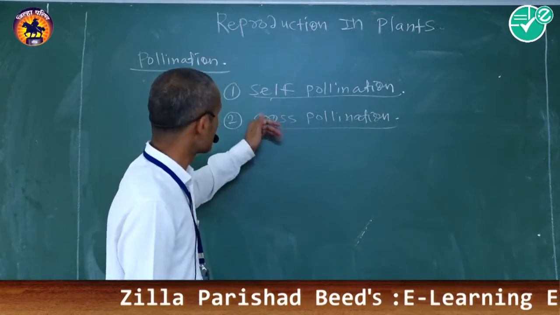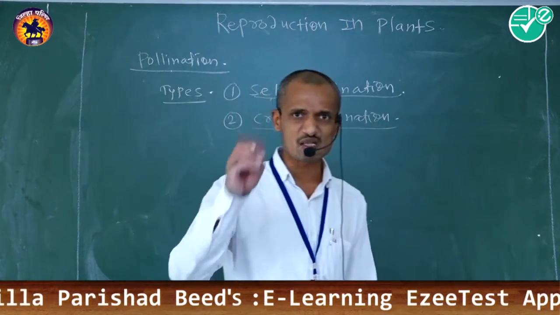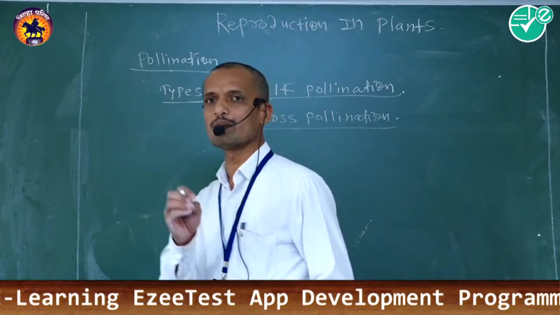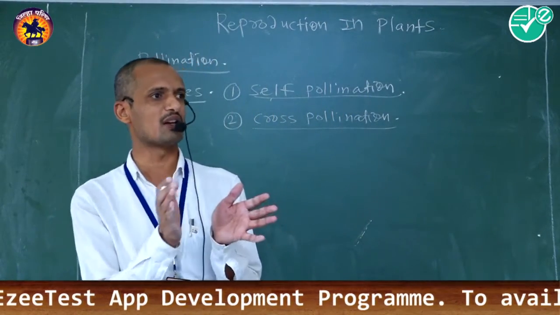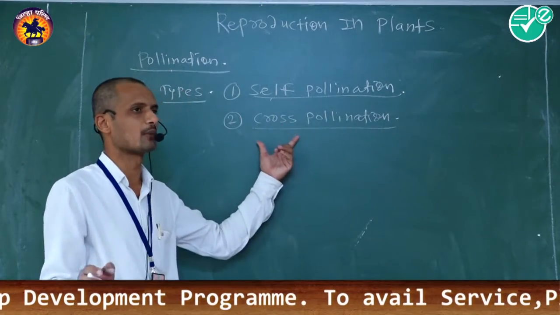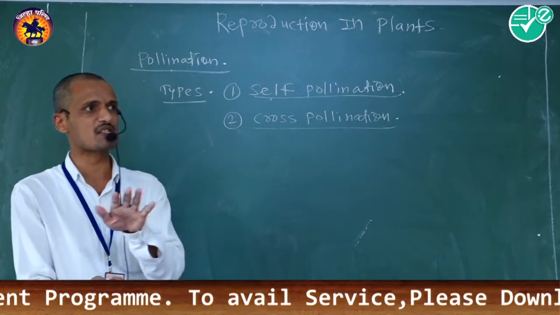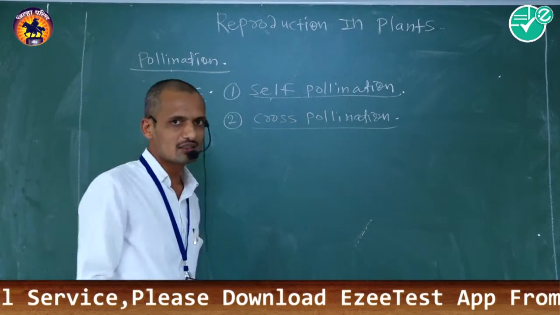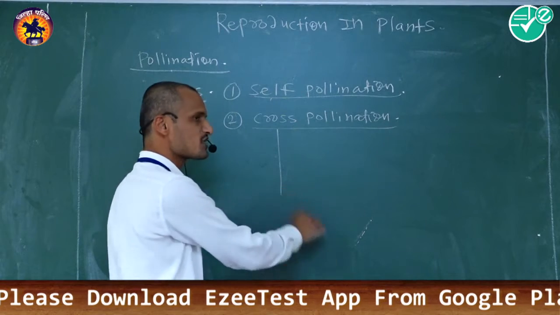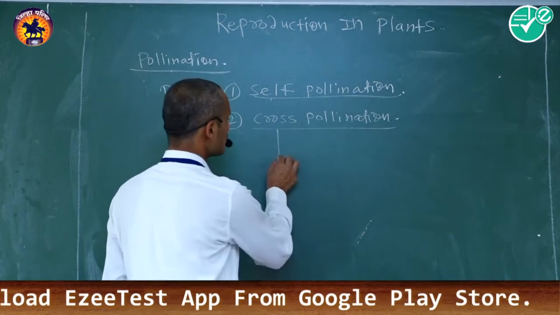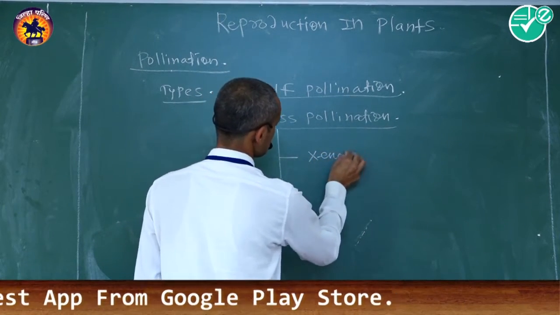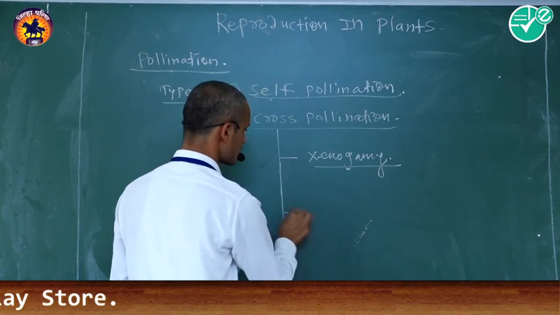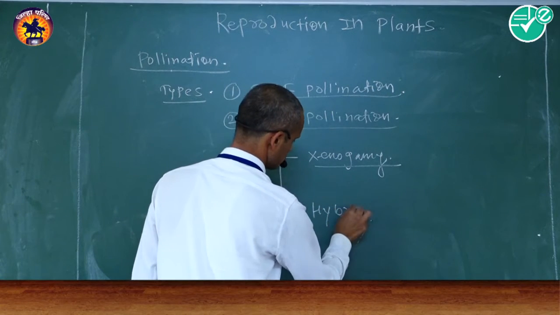It is the other type of pollination, that is transfer of pollen grains from anther to the respective stigma of two different flowers located on two different plant bodies, of the same species or different species, that is called cross-pollination. There are two types of cross-pollination. First one is xenogamy and another one is hybridization.